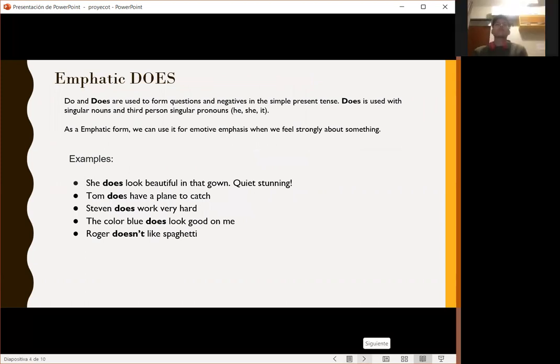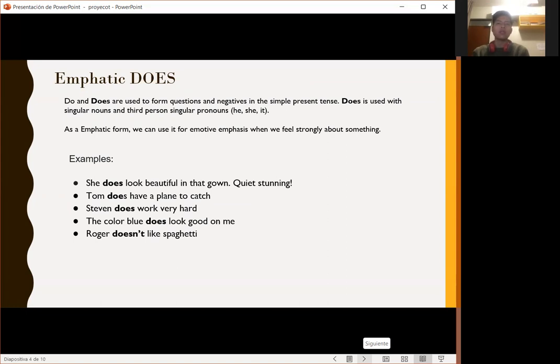Okay, I'm going to present the emphatic does. As we know, do and does are used to form questions and negatives in the simple present tense. Does is used with singular nouns and third-person singular pronouns like she, he, it. As an emphatic form, we can use it for emotive emphasis when we feel strongly about something.